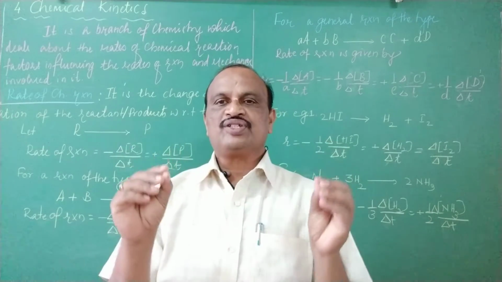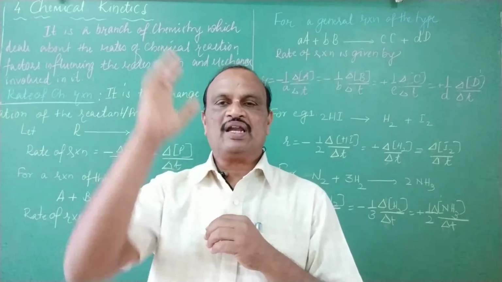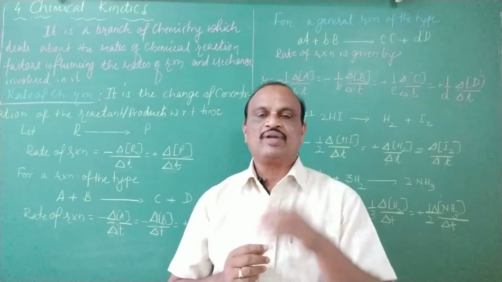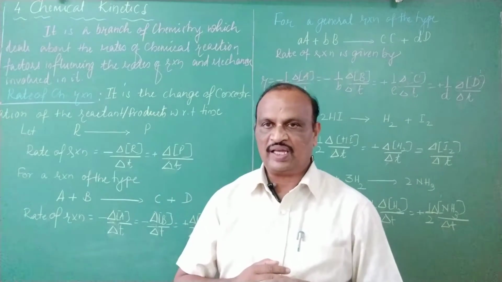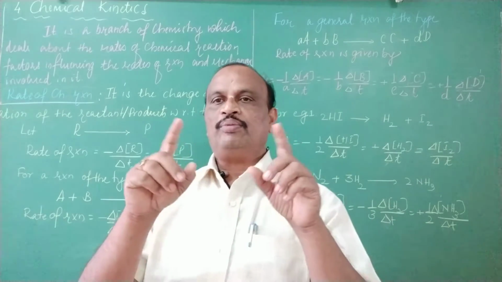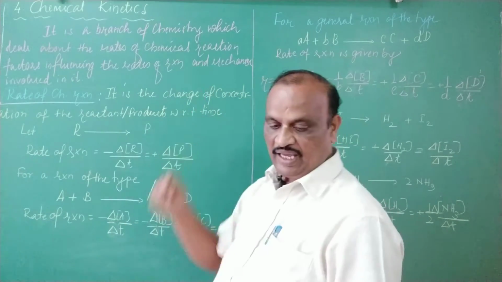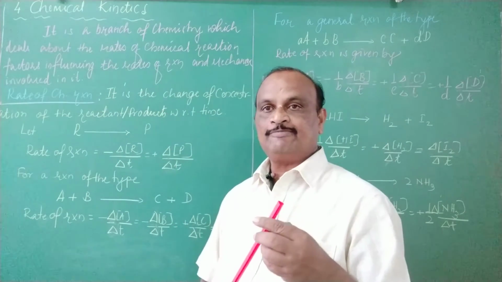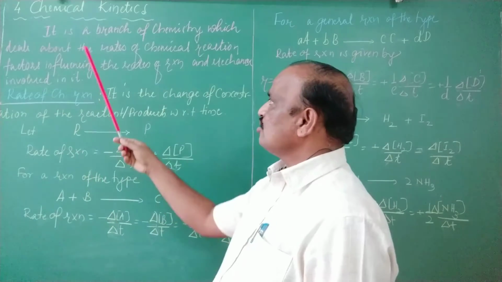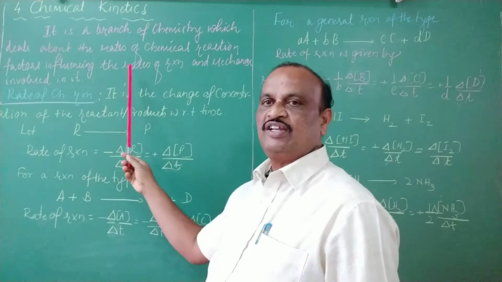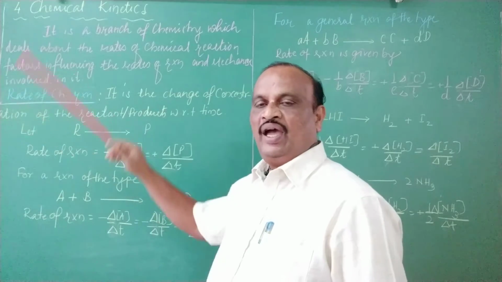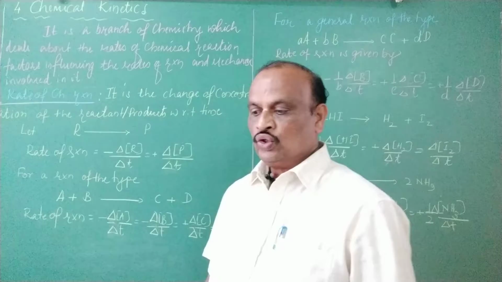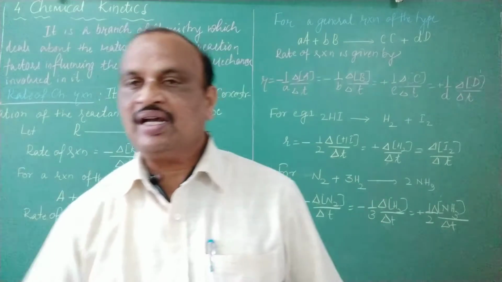So a question comes in front of us: why are some chemical reactions very fast, why are some very slow, and why are some moderate? All these things we will be learning under the heading of chemical kinetics. Chemical kinetics is a branch of chemistry which deals with the rates of chemical reactions, the factors influencing the rate of chemical reaction, and the mechanism involved in the chemical reaction, etc. In this chapter we will be learning all these things.